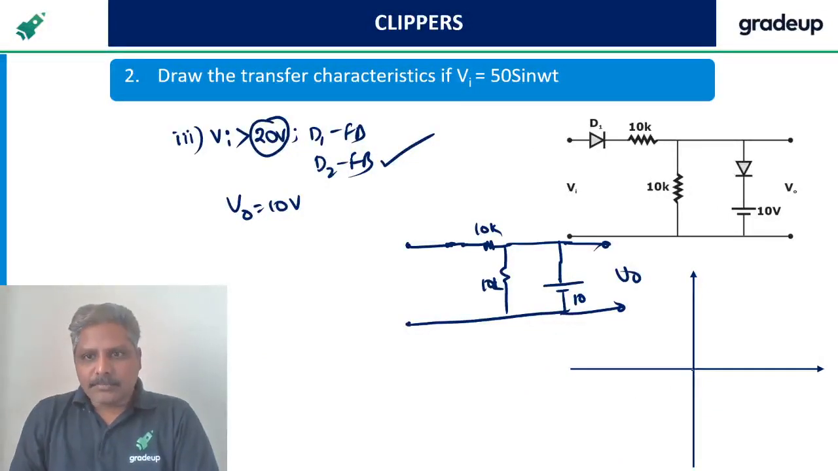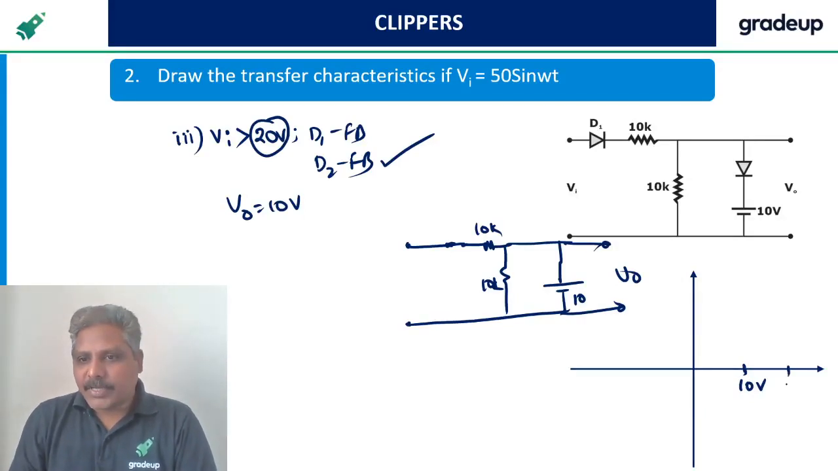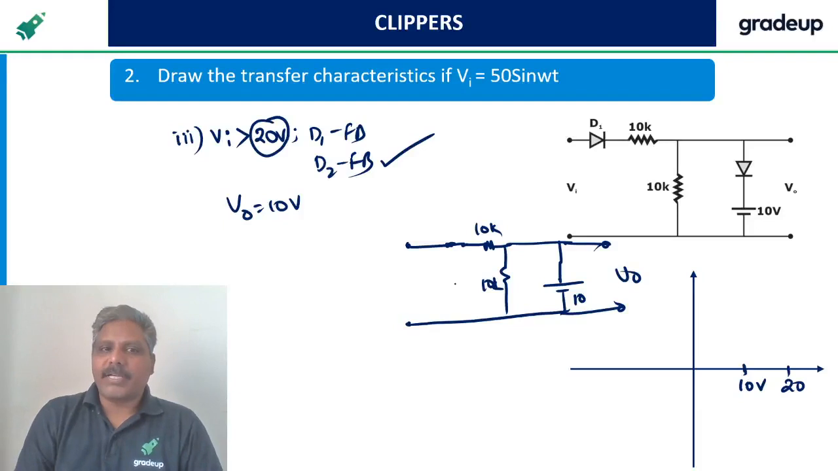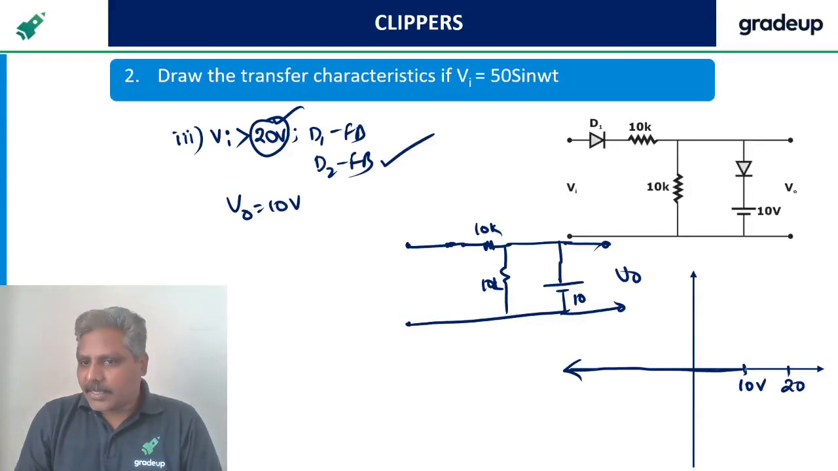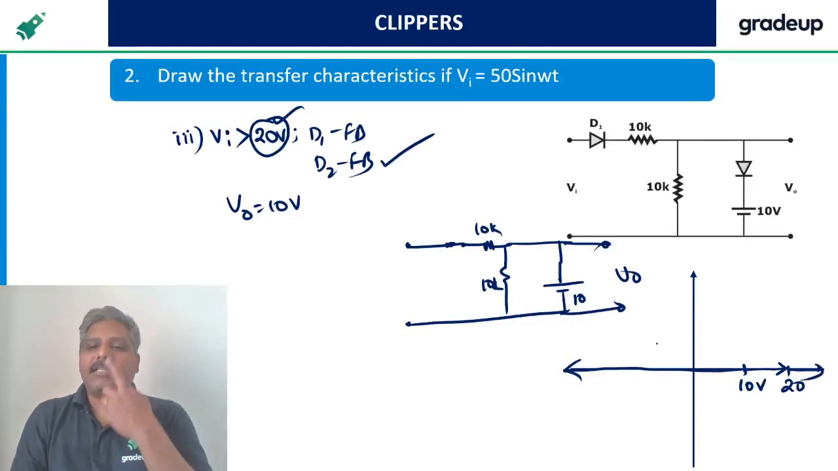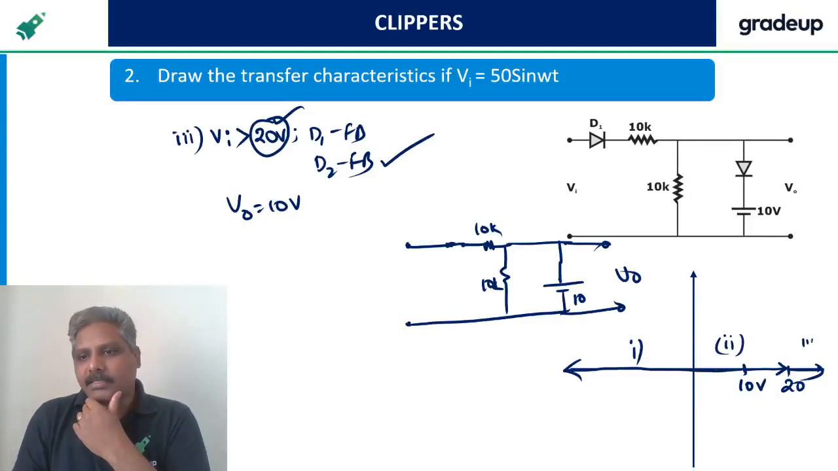See, this is 0. Somewhere here is 10 volts, and somewhere here is 20 volts. How do I know it is 20? Because I know that it is 20. So Vi less than 0, Vi between 0 and 20, we need to verify. Till 20 it is one case, and after that another case. There are three cases: case 1, case 2, and case 3.